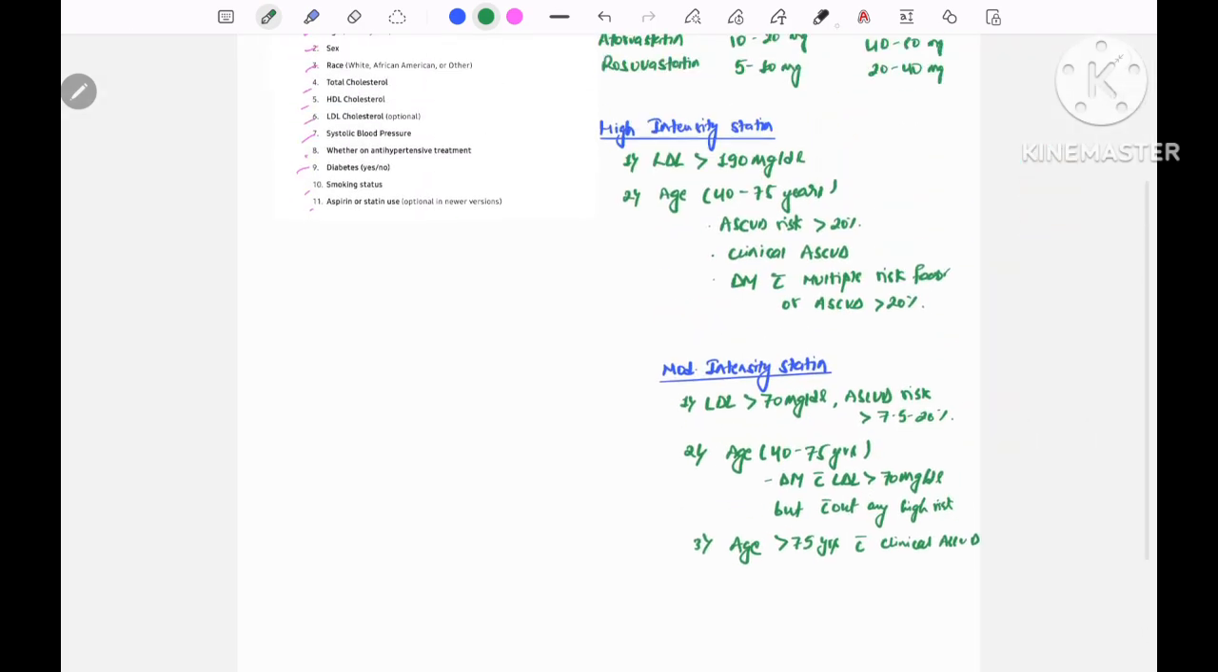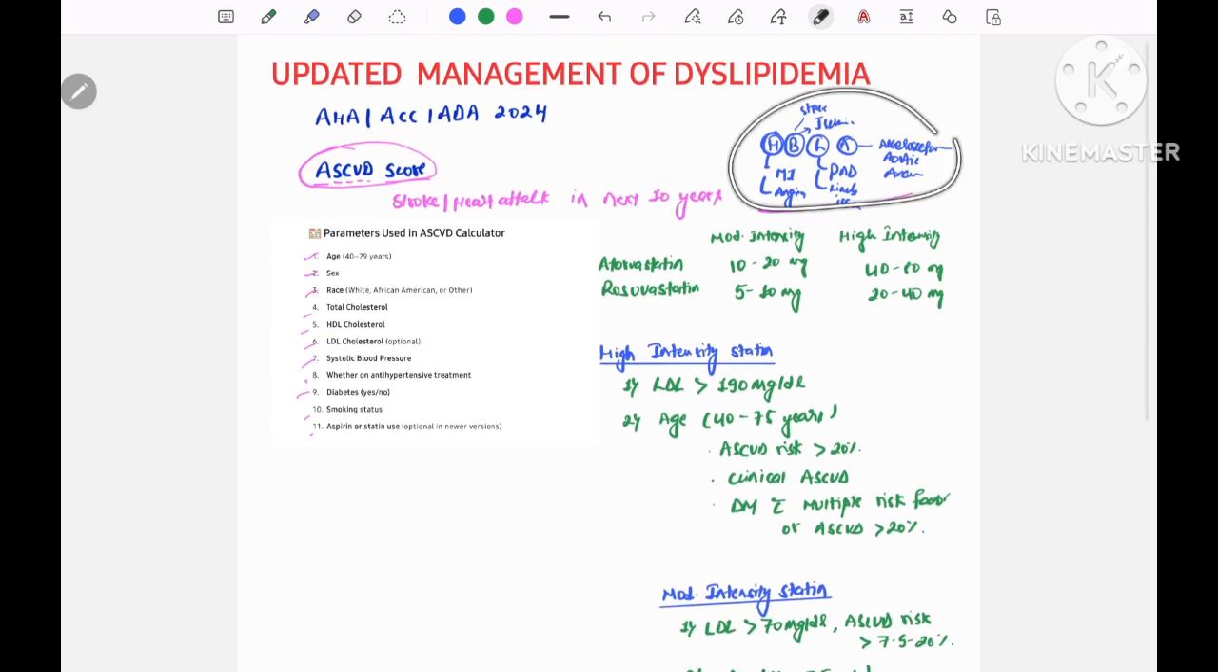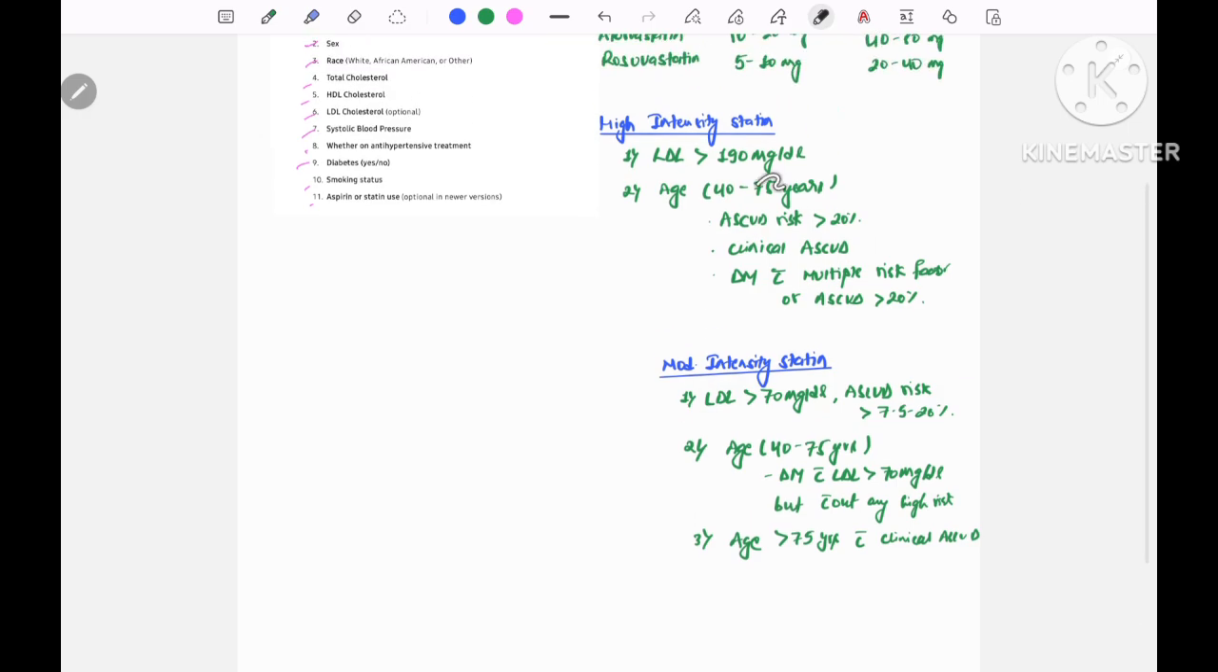So while comparing these two, if LDL is more than 190 mg per dL, we directly start with high intensity statin. But if LDL is more than 70 mg per dL and ASCVD risk is 7.5 to 20%, we start with moderate intensity statin. If the patient has clinical ASCVD, meaning any of these conditions, and age is between 40 to 75 years, then we start with high intensity statin. But if the patient has clinical ASCVD but age is more than 75 years, then we rely upon moderate intensity statin.